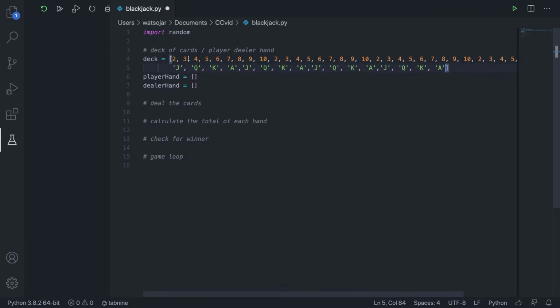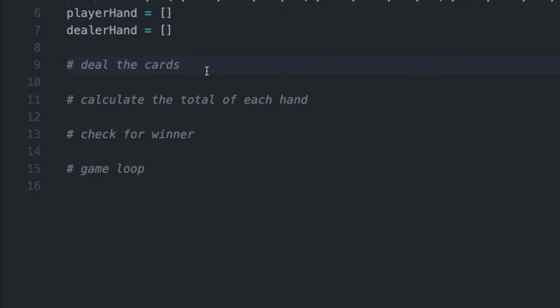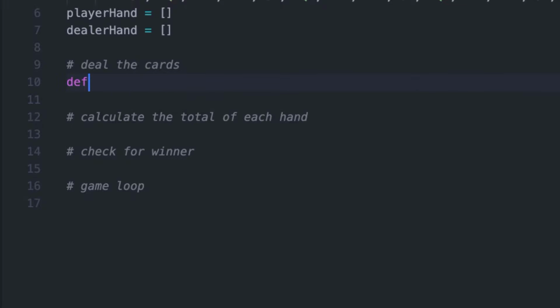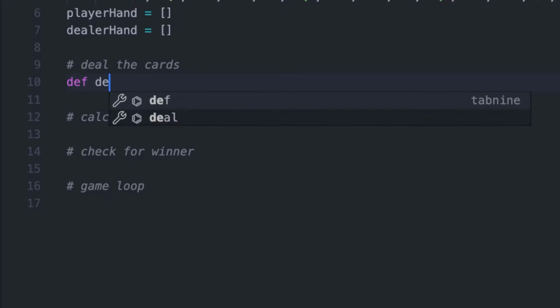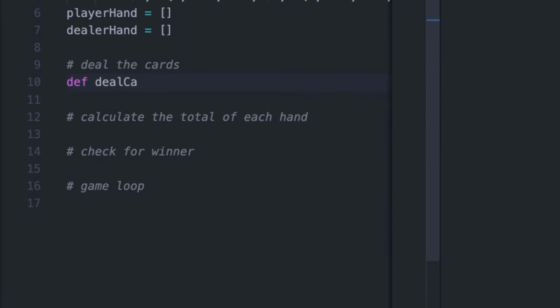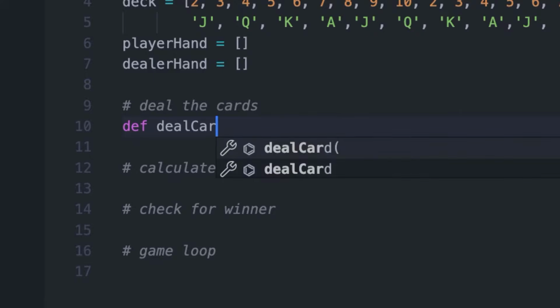So after we've created our deck of cards, we can move on to our next functionality of the program, which is actually going to be dealing the cards. So how do we deal cards? The deck is going to be shuffled. So let's start off by creating the function. Let's just say define deal card.